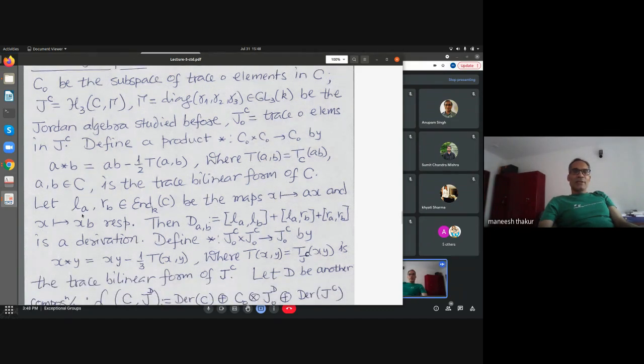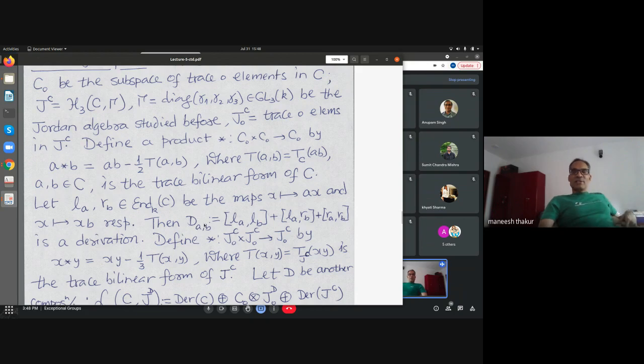Okay, and for a and b in C, let L_a and R_b denote the left homothety by a and the right homothety by b. And then I can take their Lie bracket as endomorphisms of C. This is the Lie bracket. But I define d_{a,b} to be the Lie bracket of L_a with L_b plus the Lie bracket of L_a with R_b plus that of R_a with R_b. Then one can check that this is a derivation of C. So this belongs to the derivations from C to C.